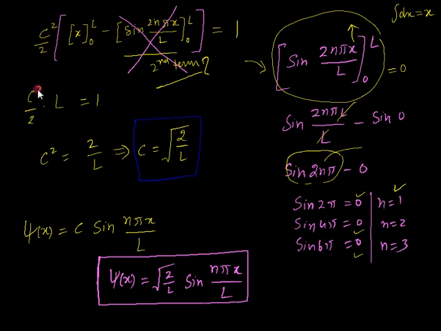Here c square upon 2, I hope I am clear up to this point. I am now writing at x equal to L, that term is this one, equal to 1, that is the right hand side. So c square is equal to, this 2 goes here and L downside, so c square is equal to 2 upon L, which can be written as c is equal to square root 2 by L. This is our normalization constant. So psi x, which we defined earlier as c sin n pi x upon L, can be written in this way: psi x is equal to square root 2 upon L sin n pi x upon L.